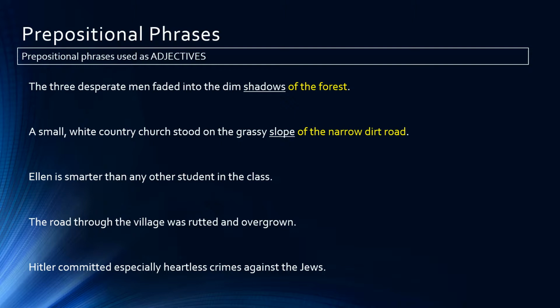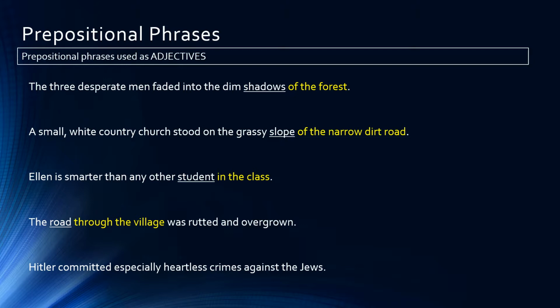Ellen is smarter than any other student in the class. The prepositional phrase here is in the class, and it's modifying the word student, so it is an adjective prepositional phrase, in being the preposition, class being the object of the preposition. The road through the village was rutted and overgrown. Through the village is the prepositional phrase, through being the preposition and village being the object of the preposition, and it is modifying the noun road, the road through the village.